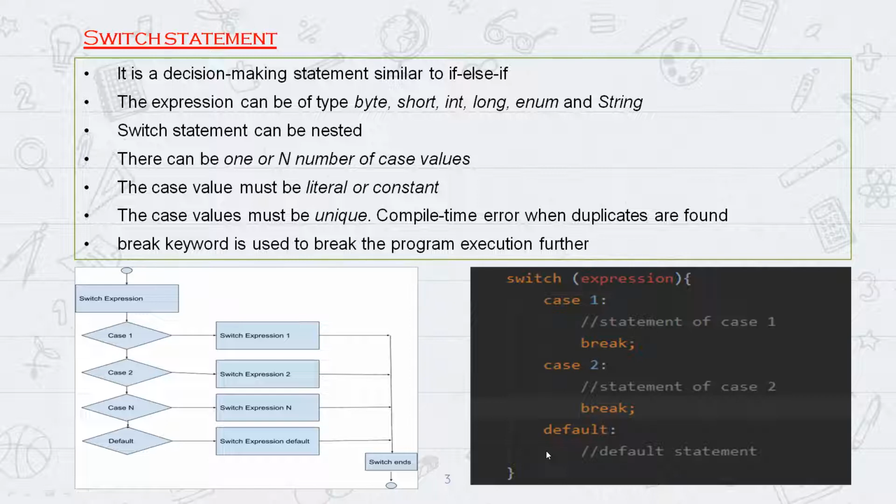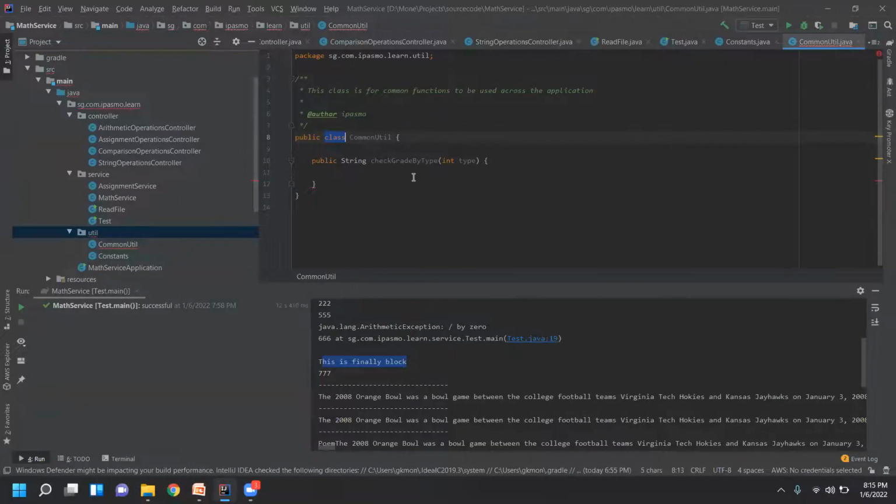One more point here. Break, you can use this break in for loop also and in while loop also to break the execution. So you can exit from the for loop. If you're writing a program to print numbers 1 to 10, and when you encounter 5, you want to exit from the program, you can use if i is equal to 5, then add this break statement. It will come out. I'll explain that part also.